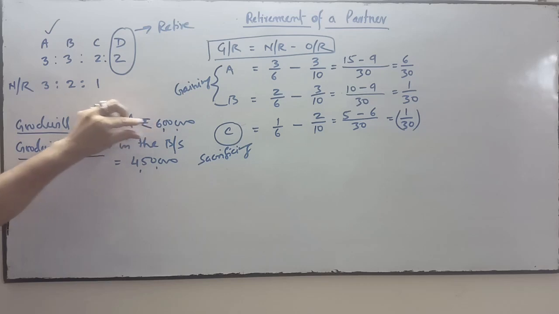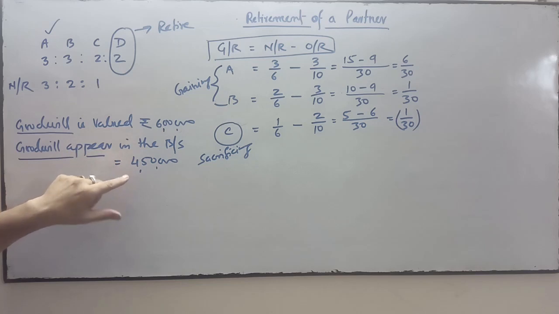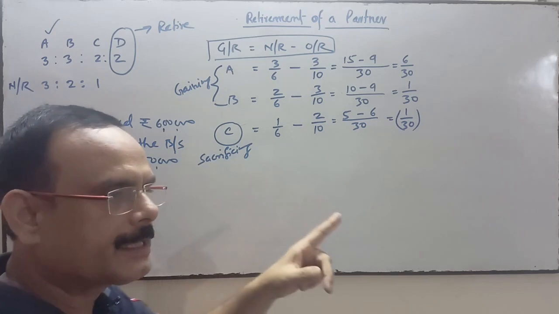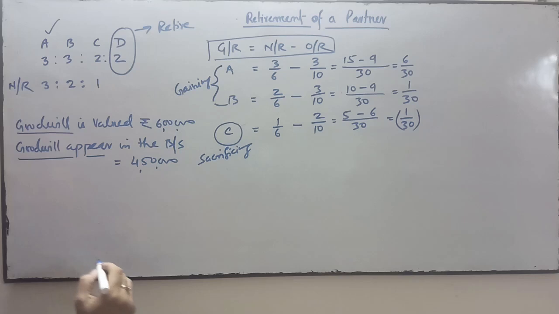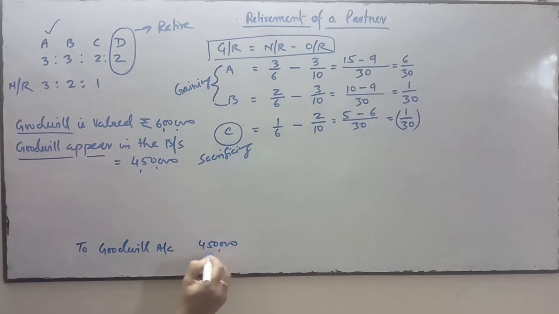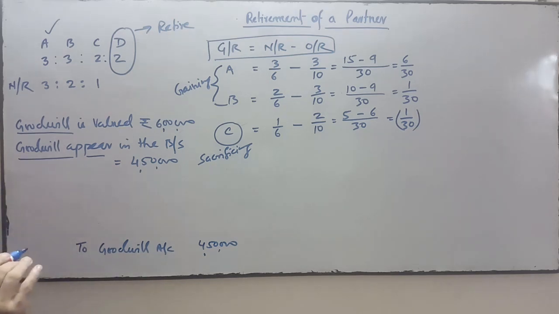Goodwill is valued at a certain rupees and the book value appears in the balance sheet. So first of all, we write off this goodwill which is appearing in the balance sheet. To write off the goodwill, the goodwill account will be credited by 4,50,000, as goodwill is an asset, and this amount will be transferred to all partners' capital accounts, including the retiring partner.